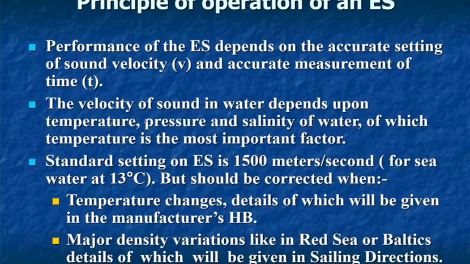The velocity of sound in water depends upon these factors: temperature, pressure and salinity of water. And in that case the temperature plays a very important role. In normal echo sounder, the standard setting is set at 1500 meters per second for seawater at around 13 degrees centigrade. But it is corrected whenever there is a change in temperature. And those details are provided in the manufacturer's manual.